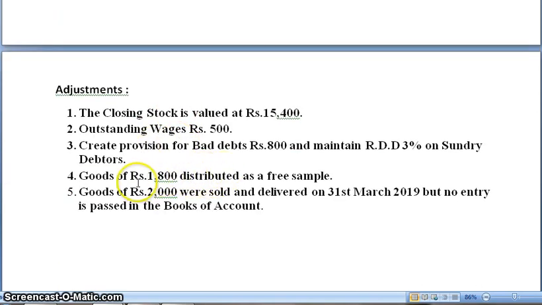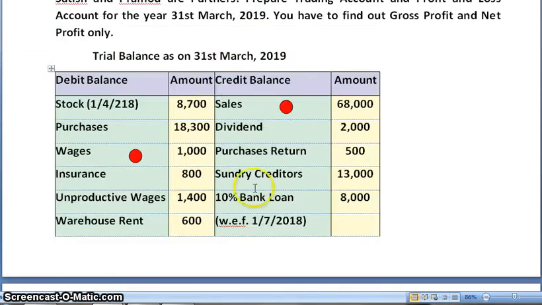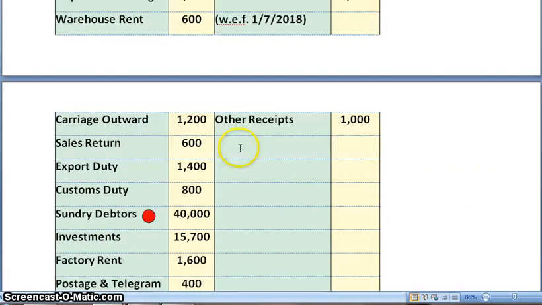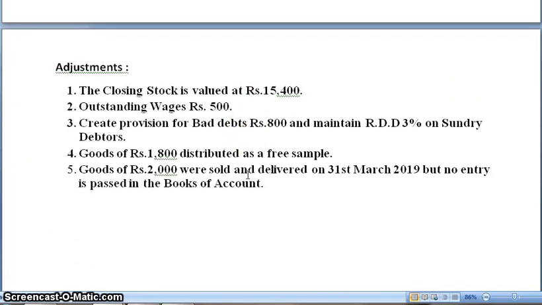Next, goods of rupees 1,800 distributed as free sample. Next, goods of rupees 2,000 were sold and delivered on 31st March 2019, but no entry is passed in the books of accounts. So this is your unrecorded sales. So we make a mark to show the adjustment relating to sales.